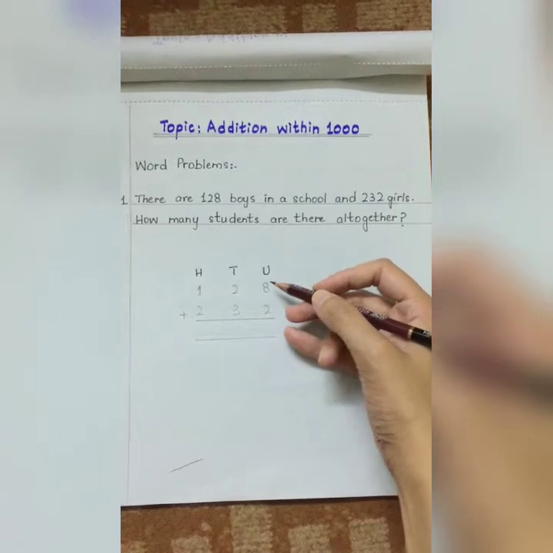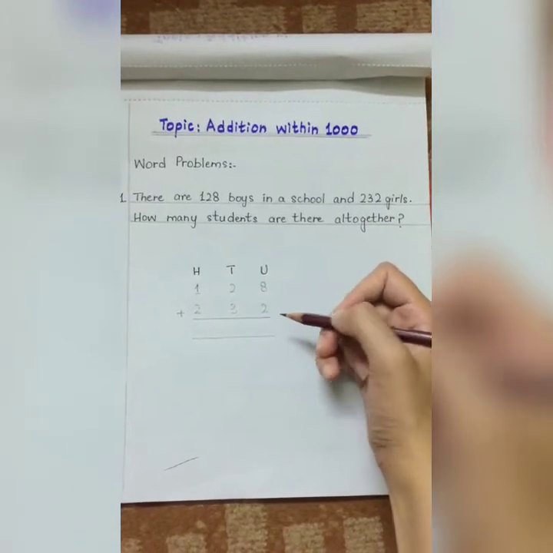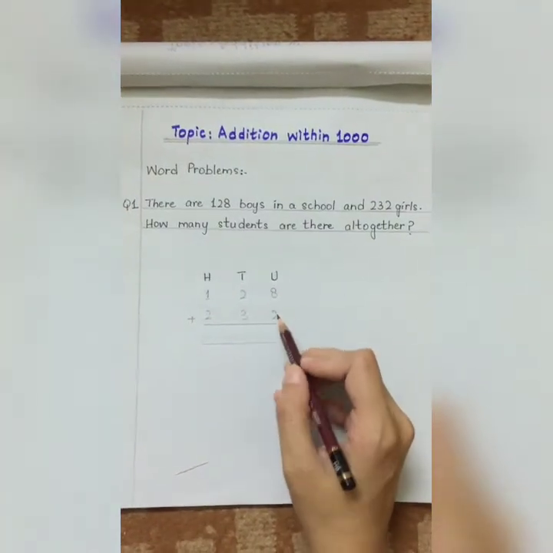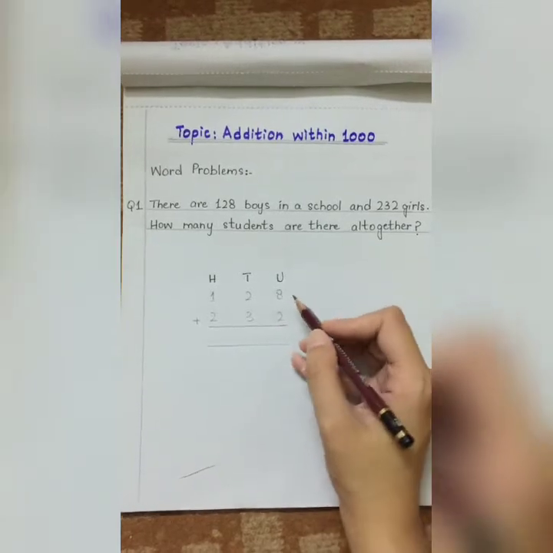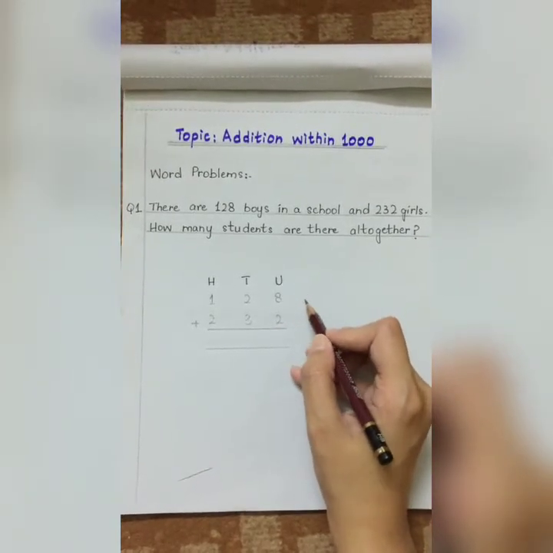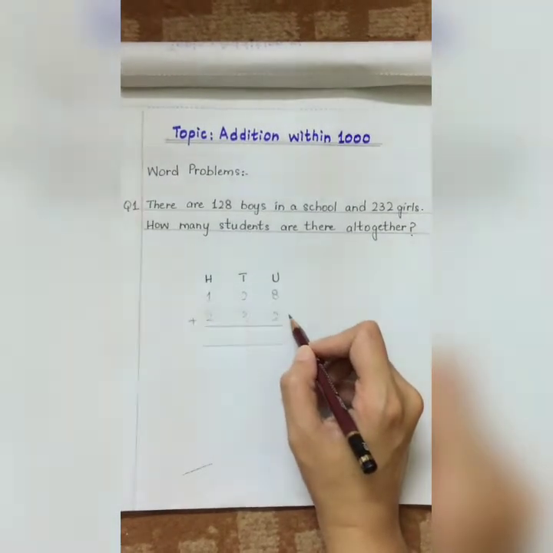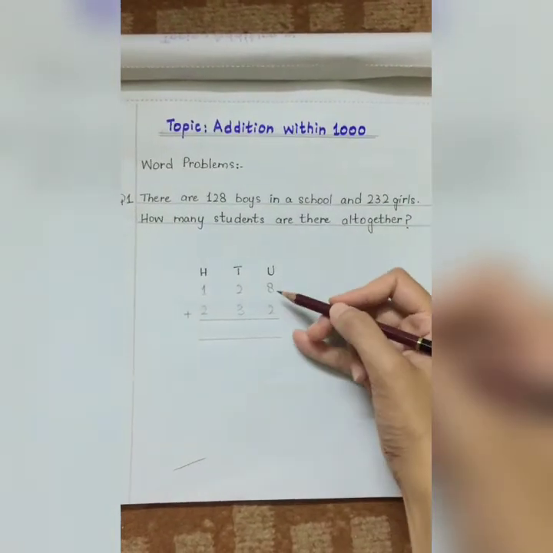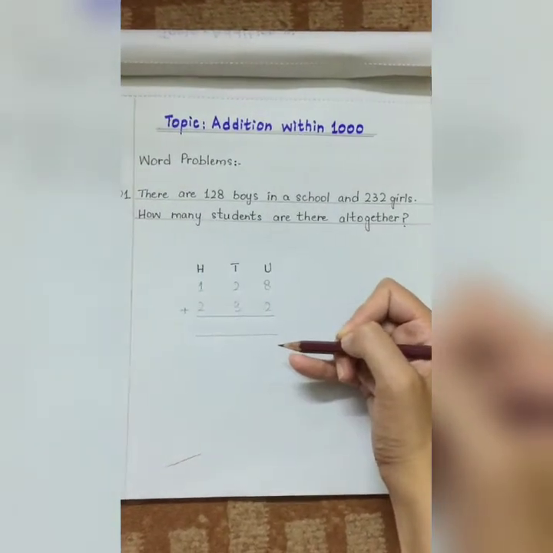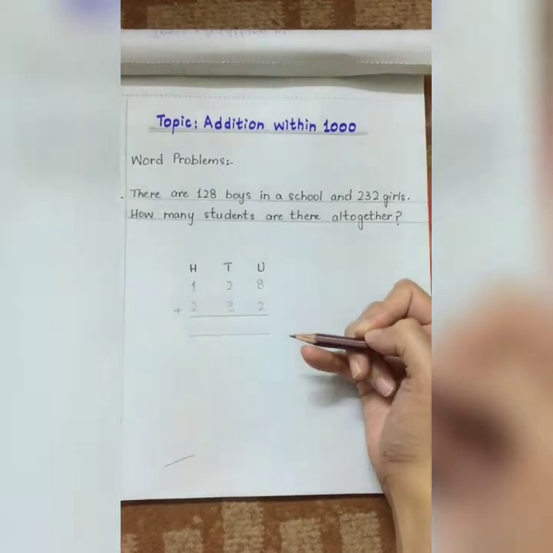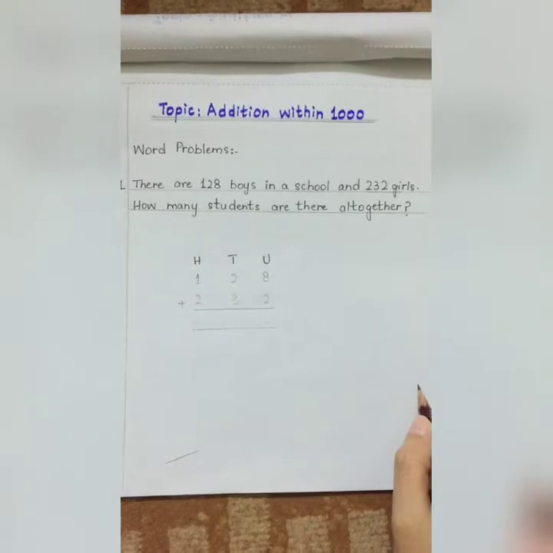In the units place we have 2 digits, that are 8 units and 2 units. When we add 8 units with 2 units, the answer will be 10. You can do this by drawing small lines as well. You can draw 8 lines here and 2 lines here. So when we add 8 units with 2 units, the answer will be 10. But students, can we write 10 together in the units place? No, we cannot.